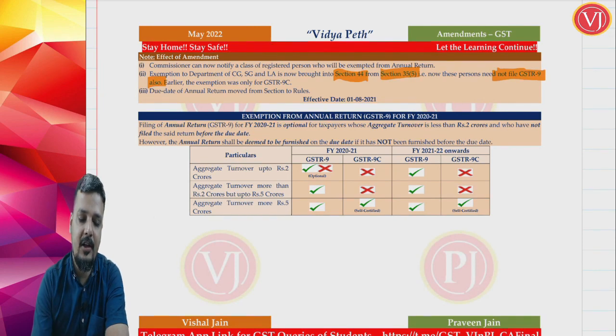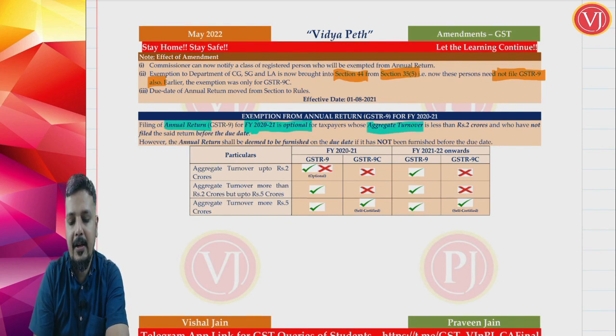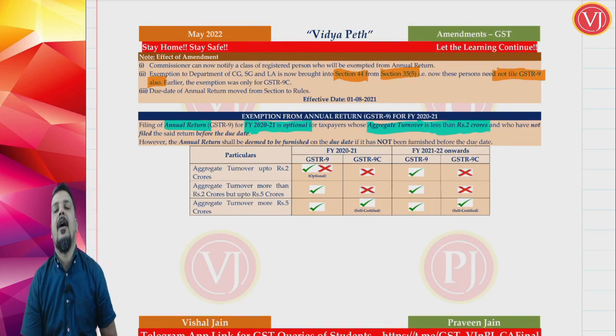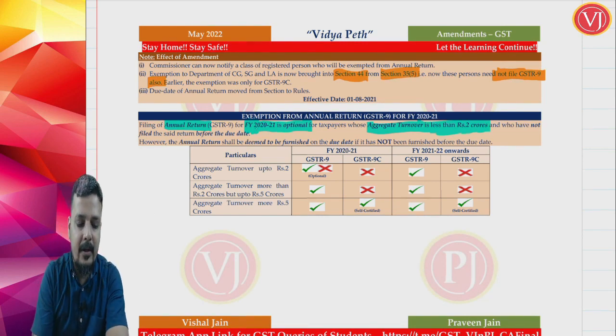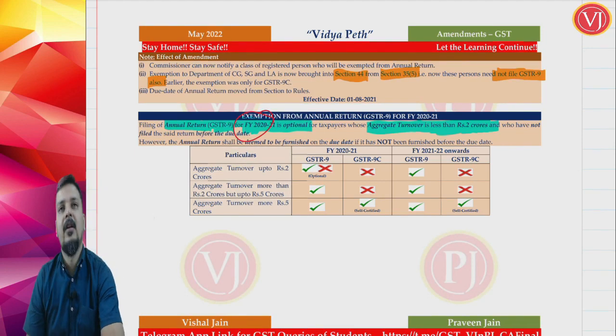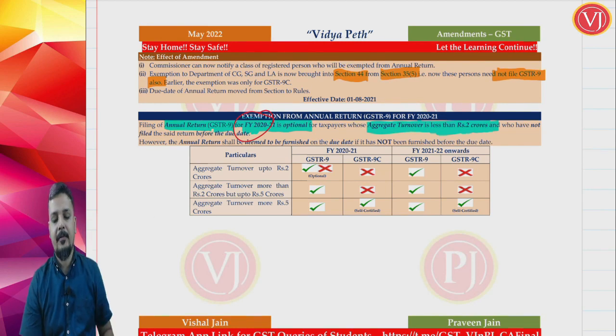Again, for financial year 2020-21, annual return is optional for those who have aggregate turnover up to 2 crores, which means if your aggregate turnover is less than 2 crores, you are not required to file GSTR 9, or if you want to file, it is optional. So annual return is optional for those assessees whose aggregate turnover is less than 2 crores, right? That is the only relaxation for a particular year, that is financial year 2021. This continues right from the beginning.